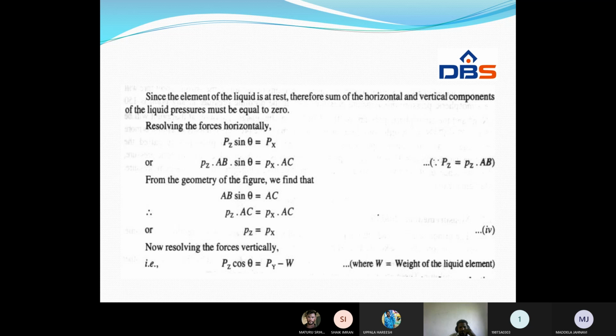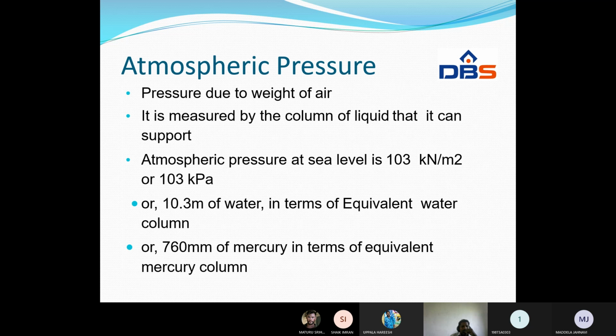So in the next slide we get Pz is equal to Px, and here Py is equal to Pz plus the weight of the liquid element. If you simplify it, we will get Px is equal to Py is equal to Pz. This indicates the proof of the Pascal law.